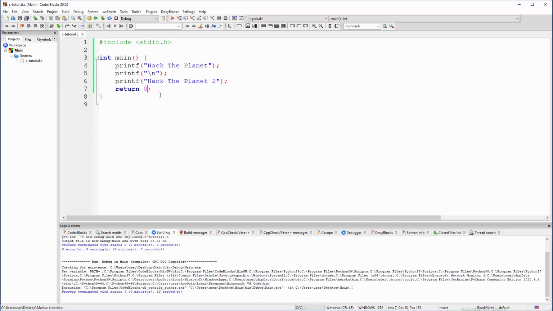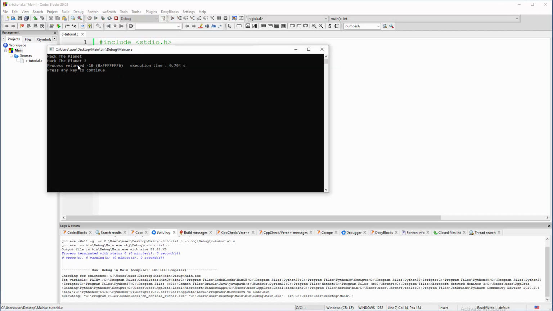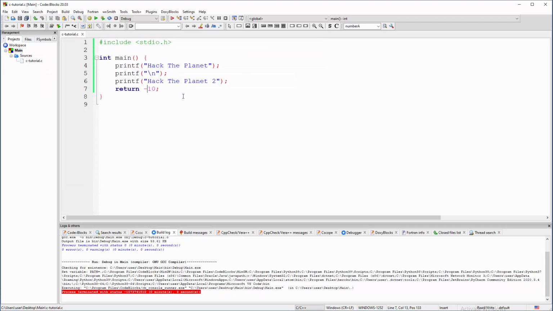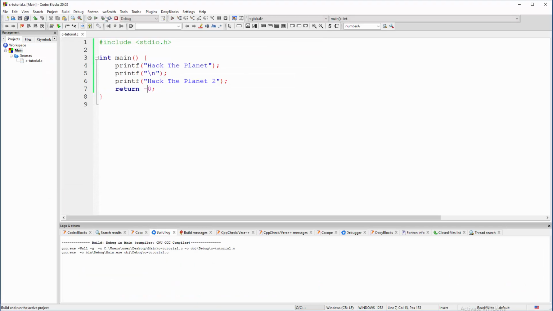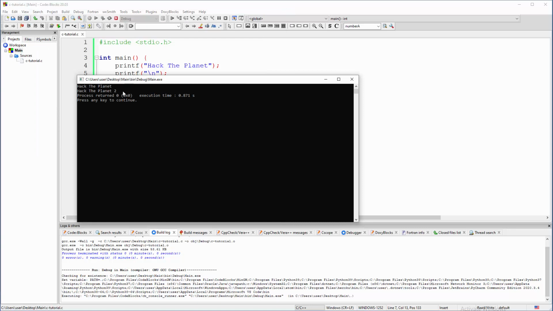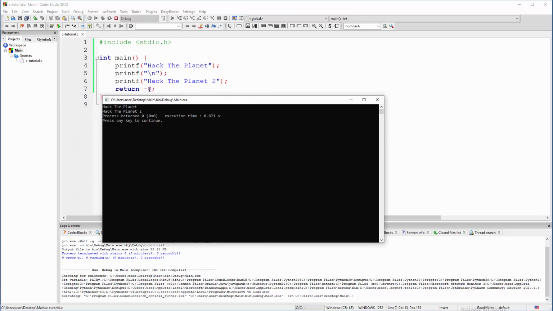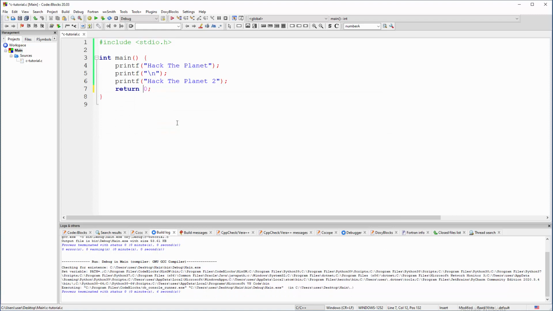Can we have negatives here, like negative 10? Sure, we can have that. Yeah, negative 10. Can we have something stupid like negative 0? Let me test that. Well, we can have negative 0, at least in source code. Right, so I'm going to stick with just a 0, and I think that's the end of the tutorial, but let me see, am I missing something here?